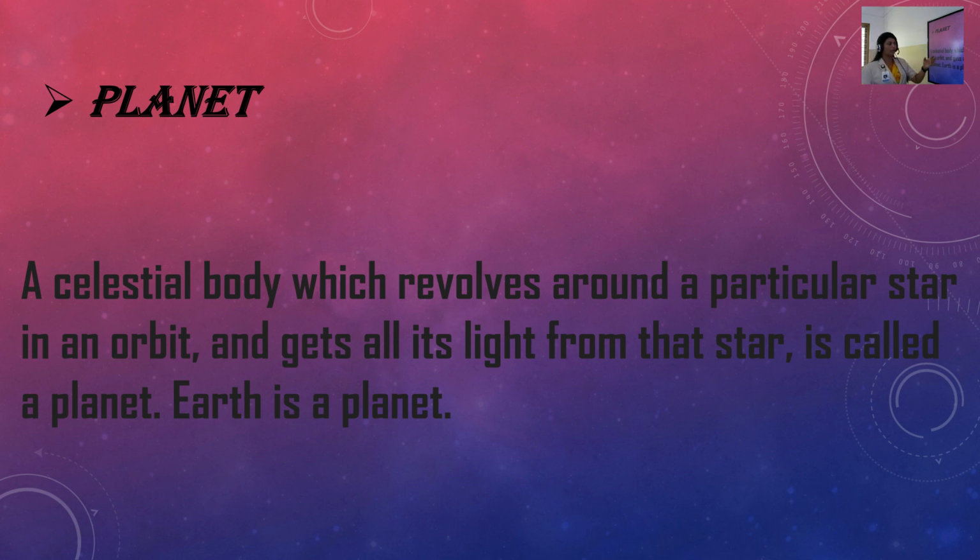Next is planet. A celestial body which revolves around a particular star in an orbit and gets all its light from the star is called a planet. The example for a planet is our Earth.